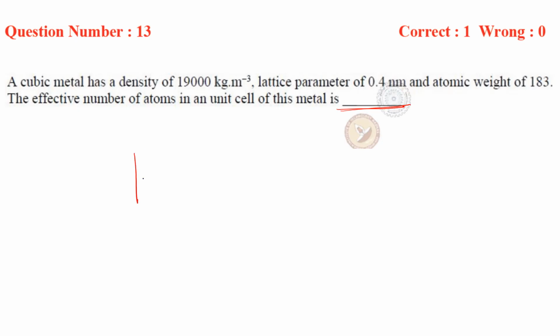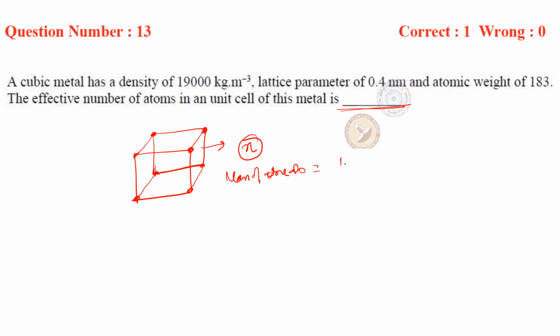Let us consider the unit cell something like this, and we don't know how many atoms there are, but even if it is a simple cubic, there will be at least one atom at the corner. The rest we don't know. So let the number of atoms per unit cell be n, right? And the mass of one atom will be